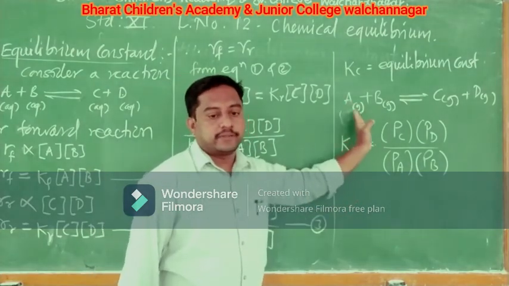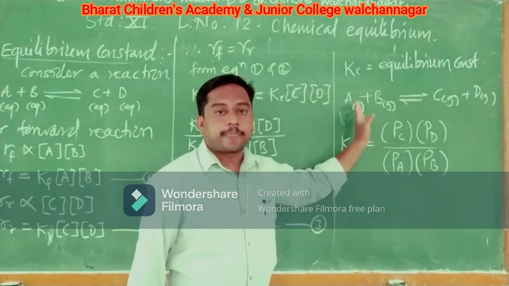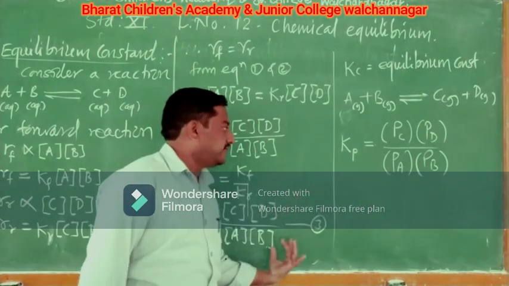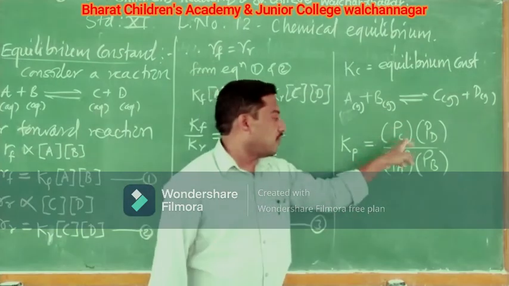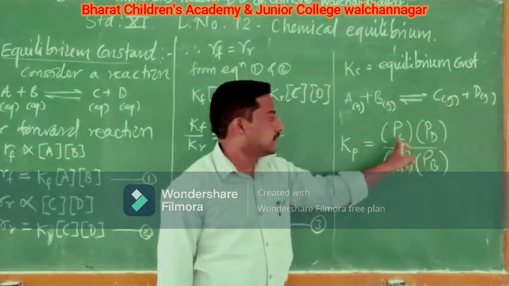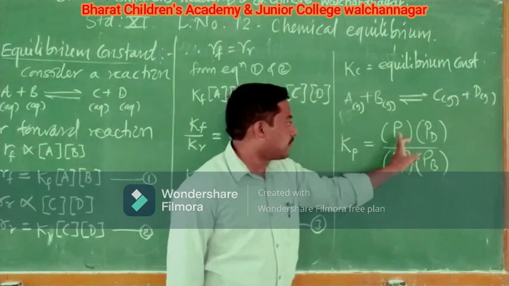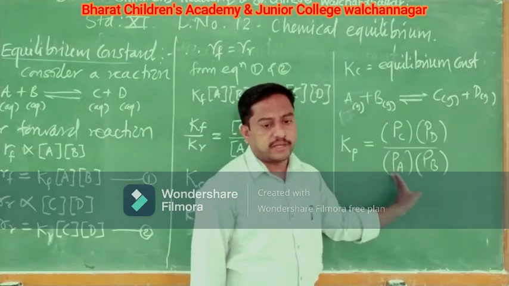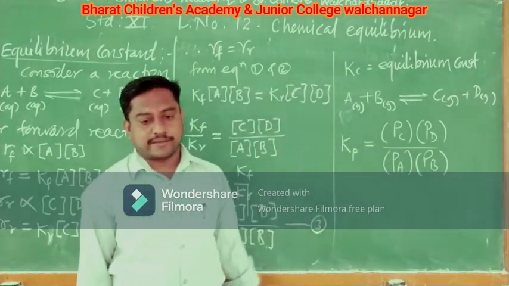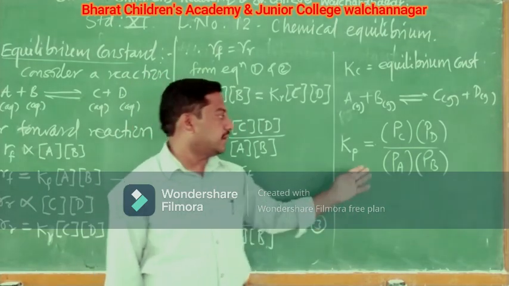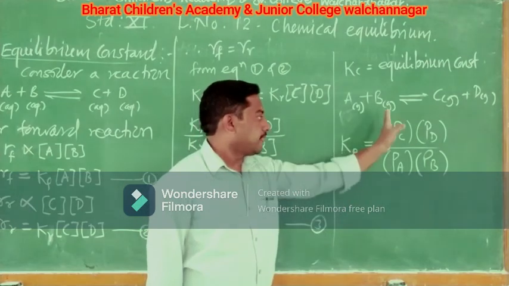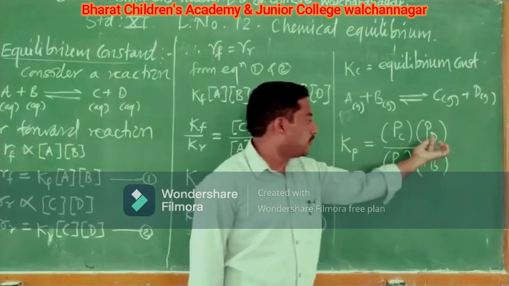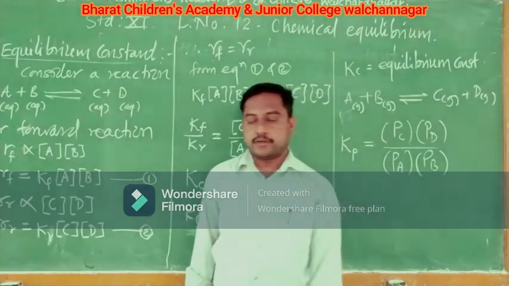Because the reaction is in the gaseous state, instead of molar concentration, we measure the pressure of the reactants and products. Therefore, Kc turns into Kp, and Kp is the ratio of the pressure of product 1 into product 2 to that of reactant 1 into reactant 2.